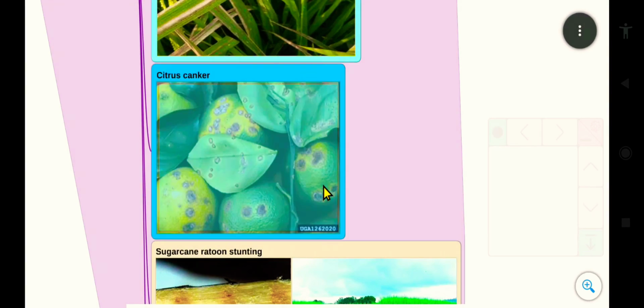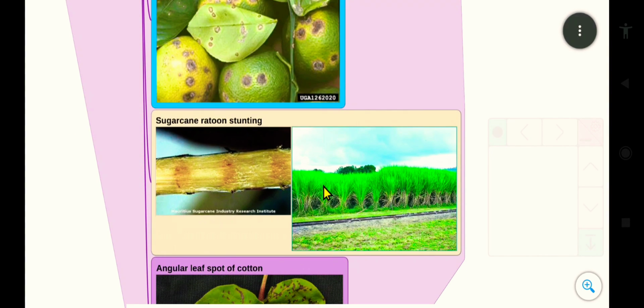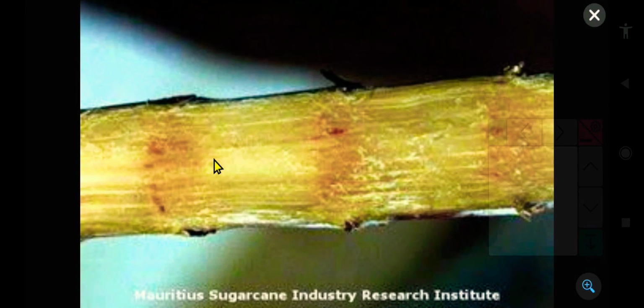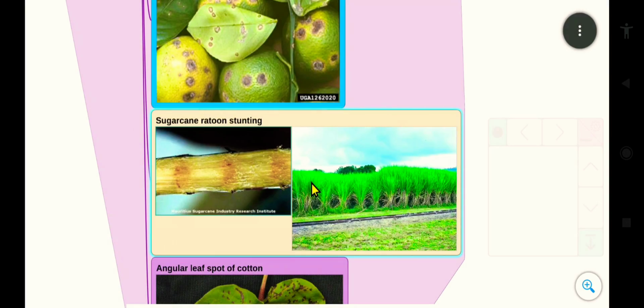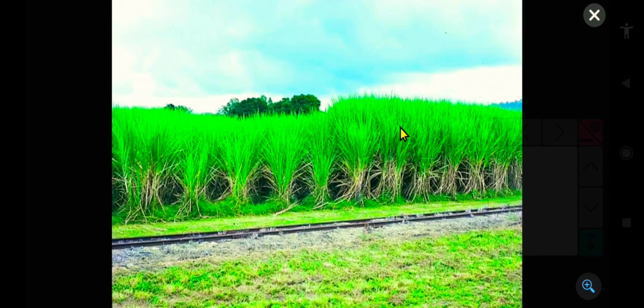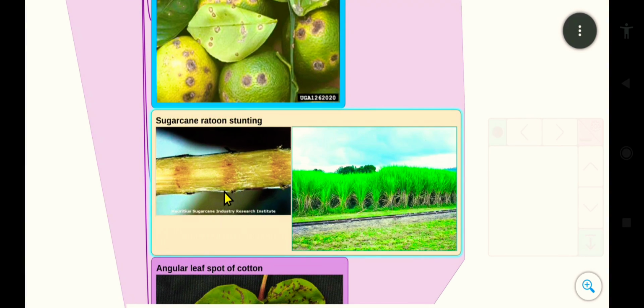And the next one is sugarcane ratoon stunting. See this, the ratoon will be stunted, the length of the ratoon will be decreased, and it is known as sugarcane ratoon stunting. So these are the normal sugarcane and this is the stunted sugarcane crop caused by the true bacteria.